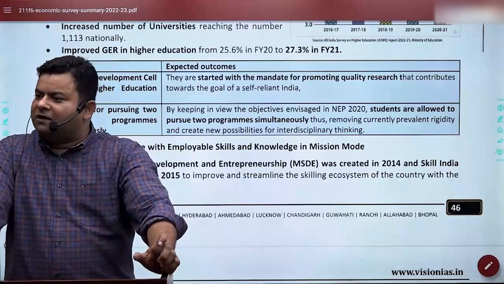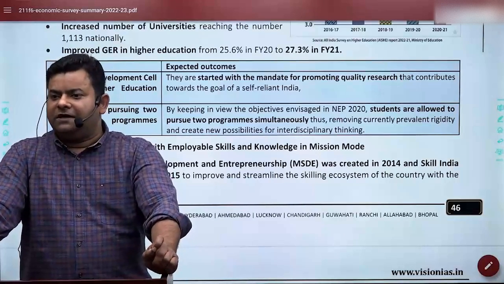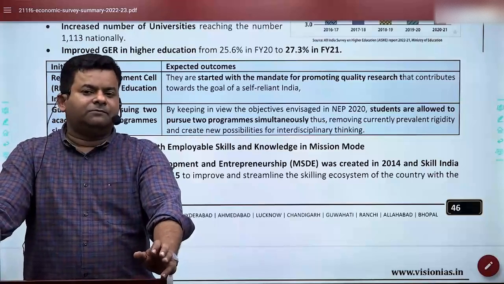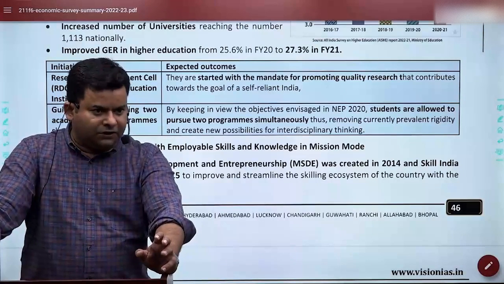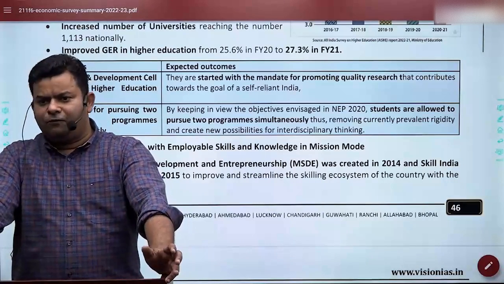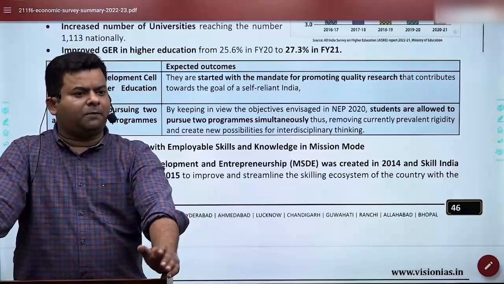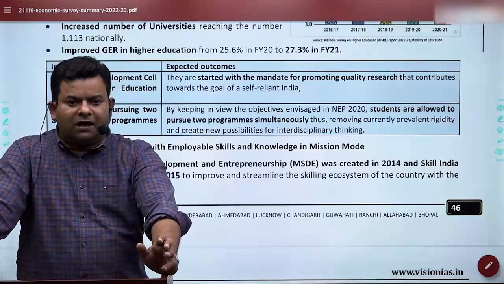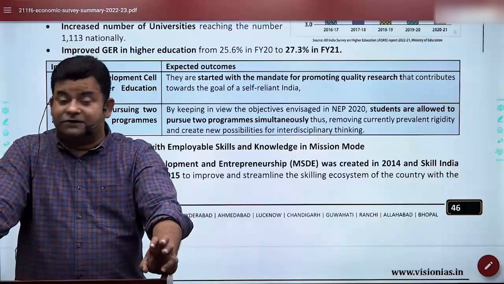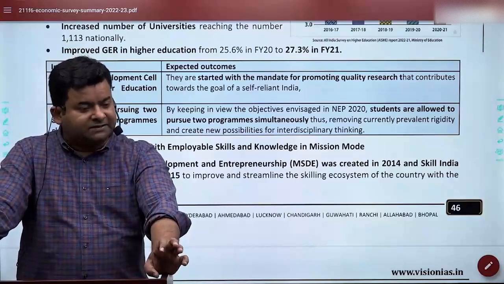This positioning clearly signifies one thing. This positioning tells us that India has the scope for innovation. And innovation is the key driver for any economy. Do you know what the economy of the US is? Do you know what the economy of the UK is? Most of them are thriving on what? Innovations only. That is called copyrights, IPRs. So they are largely on IPRs. Their economy is IPR based. India is now focusing on this IPR, and we have the room for it. India has the room for IPR.